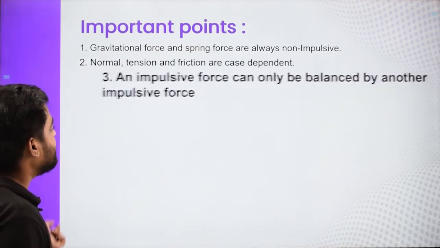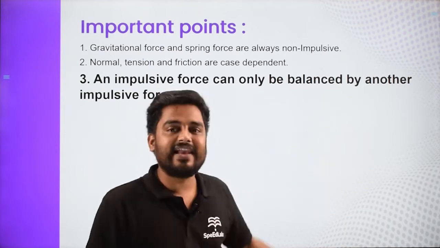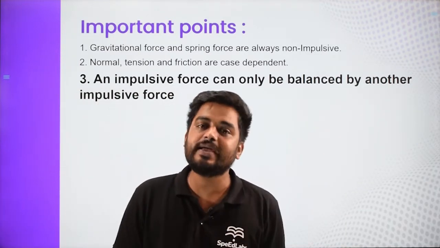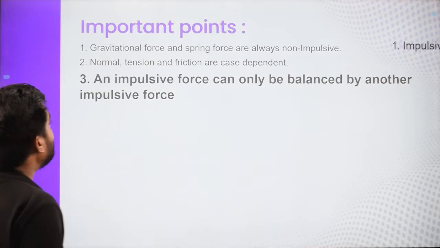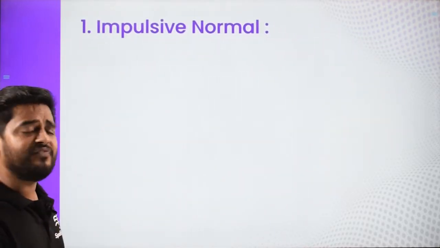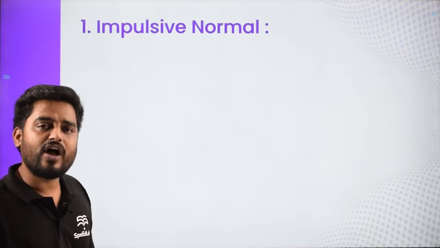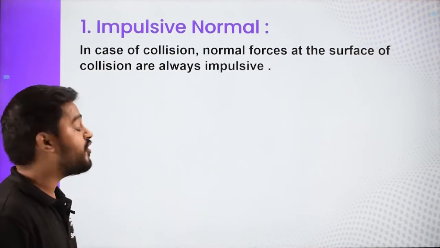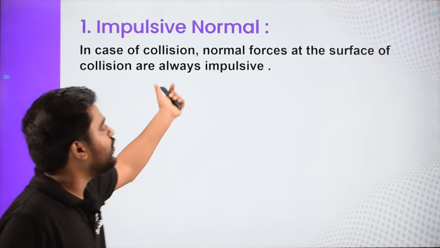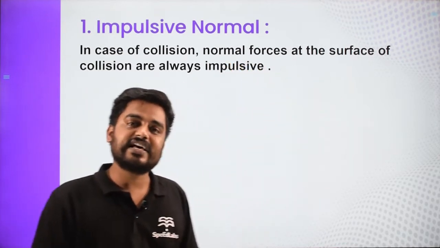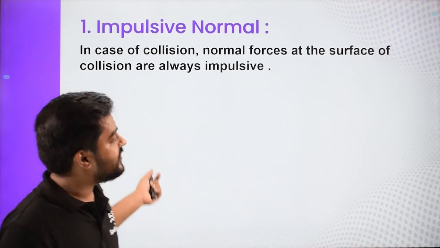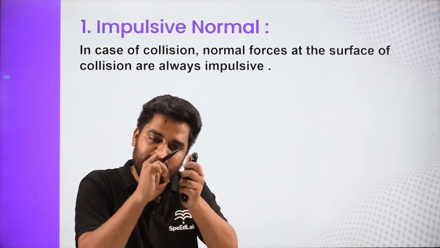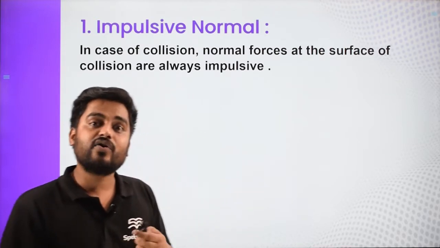Next, an impulsive force can only be balanced by another impulsive force, and that will be the reaction force of the impulse itself, right? Now, let us discuss some of the impulsive forces. First is the impulsive normal. In what cases is the normal impulsive? In case of collision, the normal forces to the surfaces which are in contact, when collision happens, these normal forces acting between them are always impulsive.